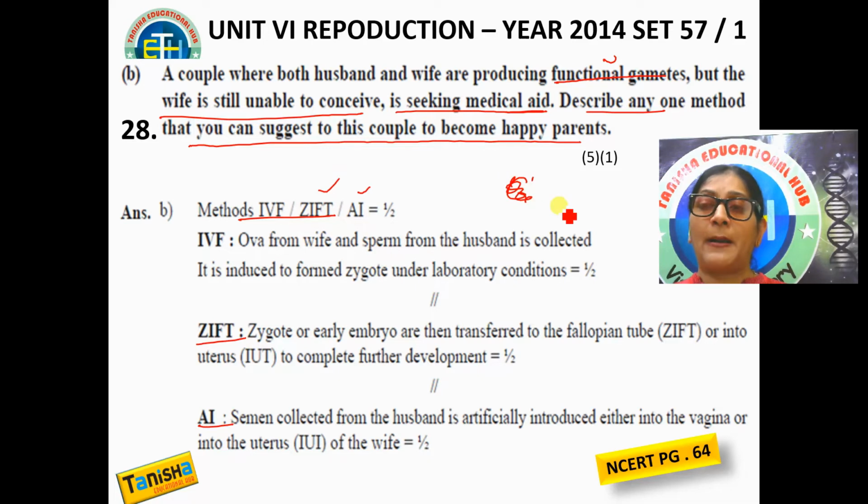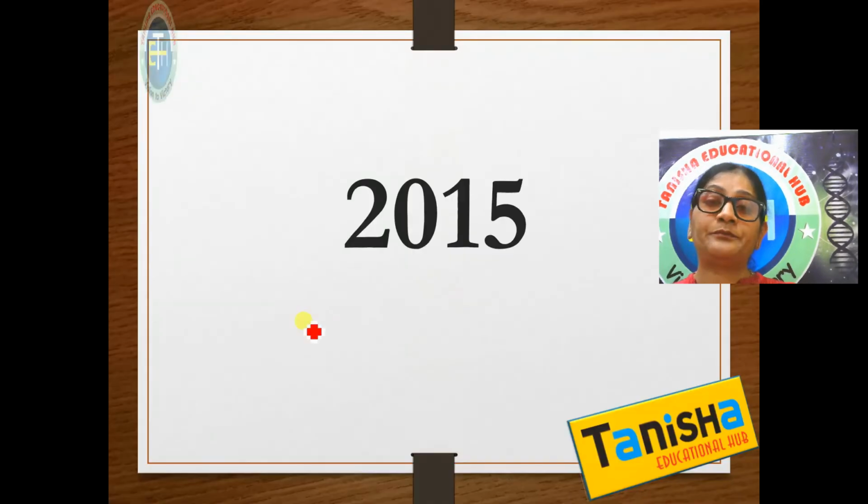No, not gift, but ठीक है. Actually, the question is little absurd. It is saying that the female is making gamete, male is also making gamete. दोनों gamete बना रहे हैं लेकिन कोई problem है, फिर भी fertility नहीं हो रही. तो अगर दोनों gamete बना रहे हो फिर भी fertility नहीं हो रही, तो या तो उनको IVF करवा दो, या उनको ZIFT करवा दो, या उनको AI करवा दो. Right? So these are the three techniques that has been suggested by the CBSE marking scheme.